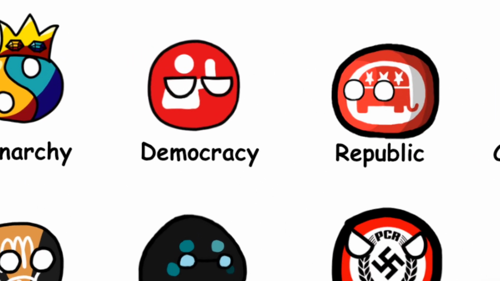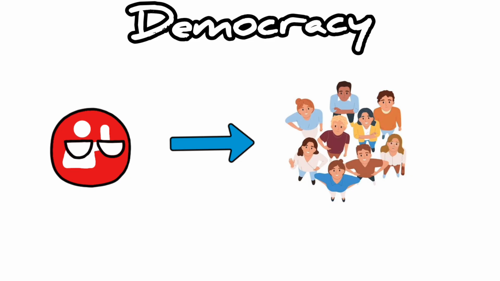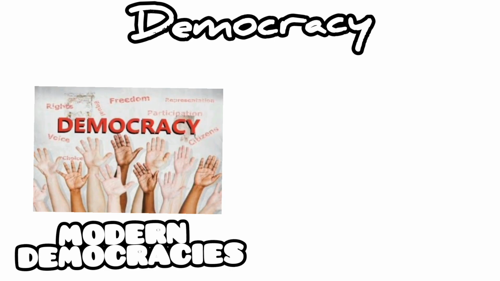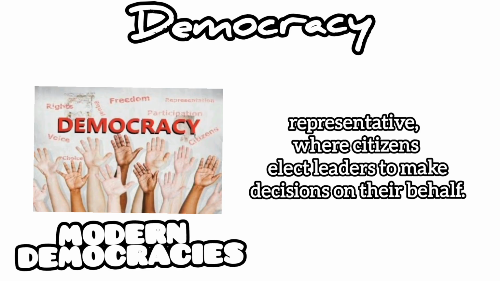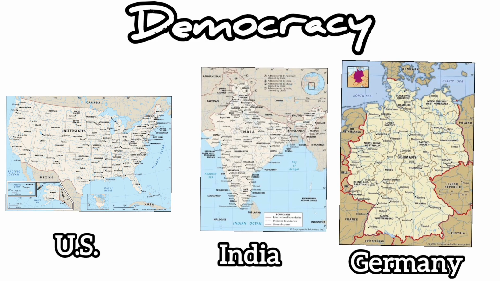2. Democracy. Democracy means rule by the people. In a direct democracy, citizens vote on every issue, think ancient Athens. But most modern democracies are representative, where citizens elect leaders to make decisions on their behalf. Countries like the US, India, and Germany use this system.